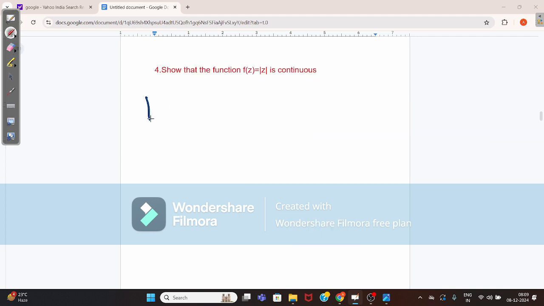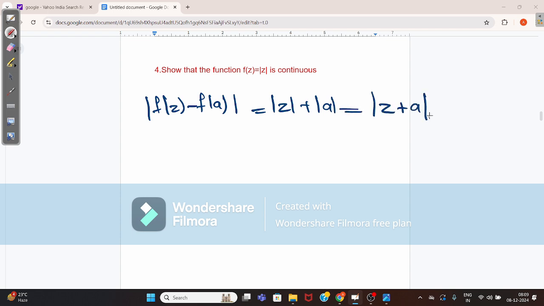Here use the formula mod f of z minus f of a is equal to mod z minus a, that equals mod z minus a, which is less than epsilon. Mod z minus a is less than or equal to mod z minus a, which is less than epsilon.